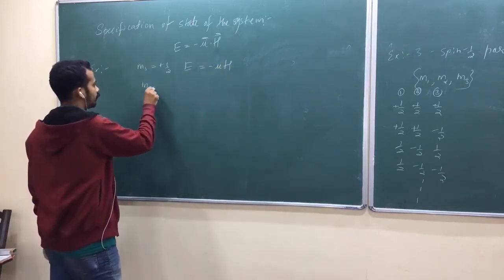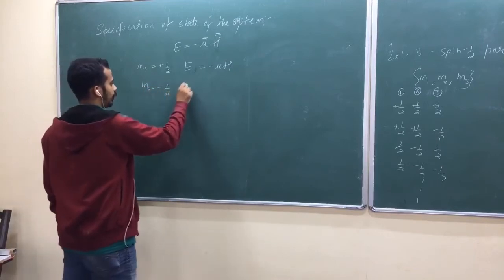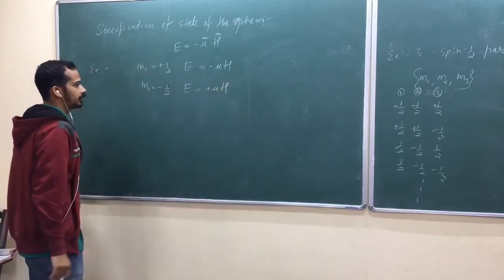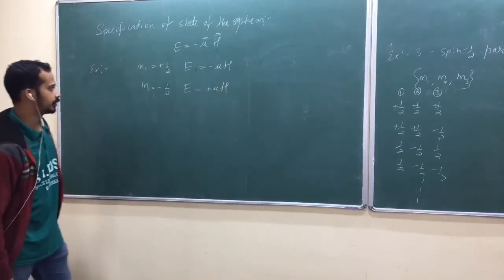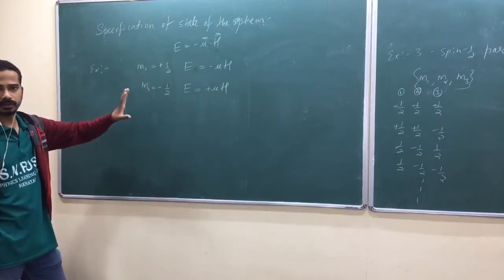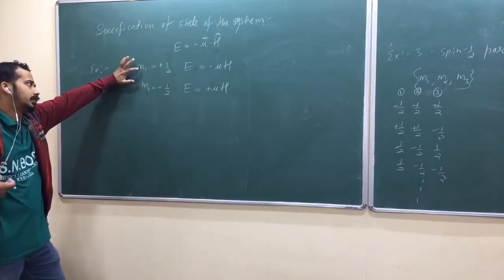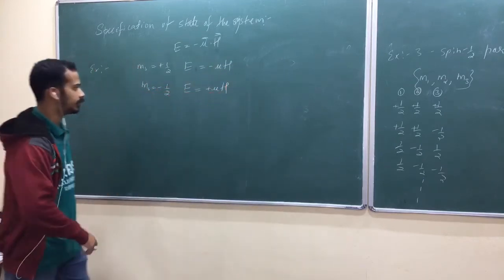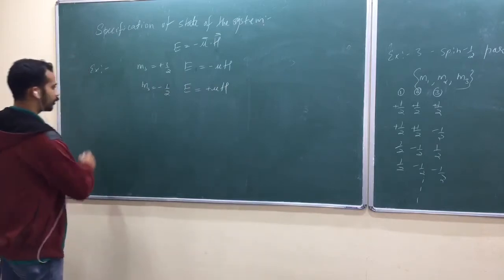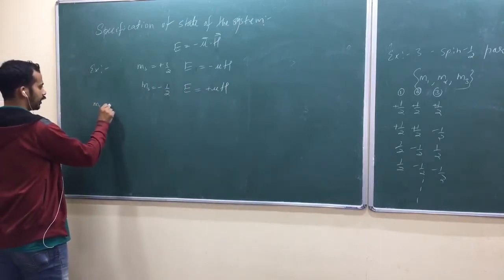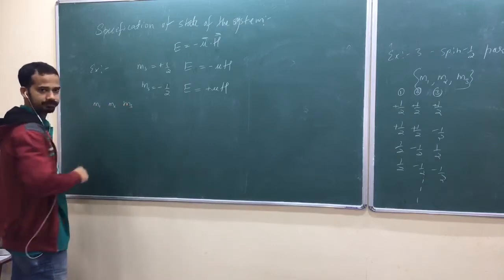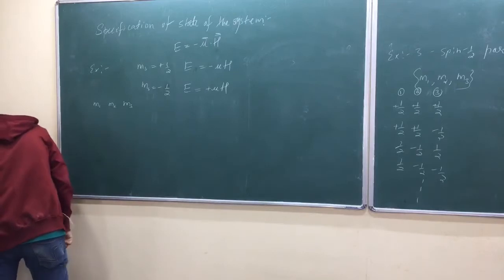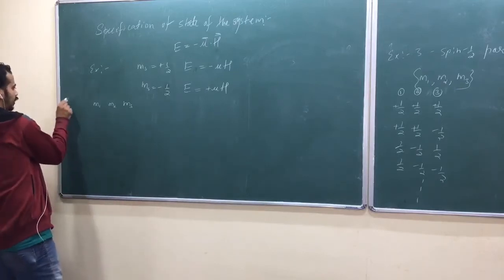For Ms equal to minus half, energy is equal to plus mu into H. Okay, so that example is there in Reif. Just see that one. Okay, let me take this situation. When any atom has Ms equal to plus half, its energy is equal to minus mu H, and for minus half, plus mu H. Now let me write all possibilities. M1, M2, M3, in one column. In the other column, these are states. Am I right? These are states.